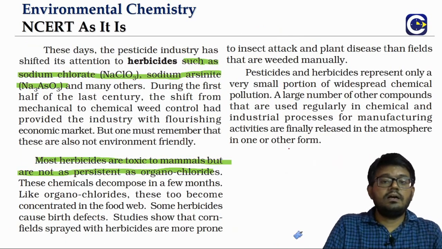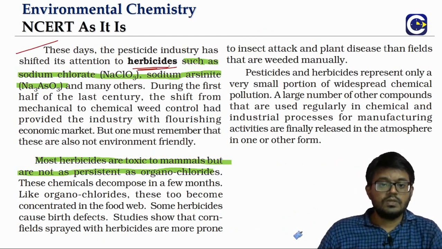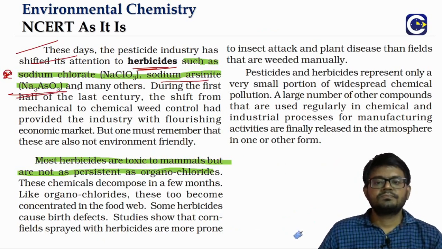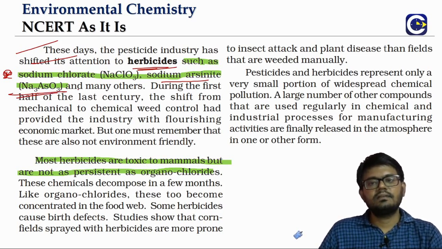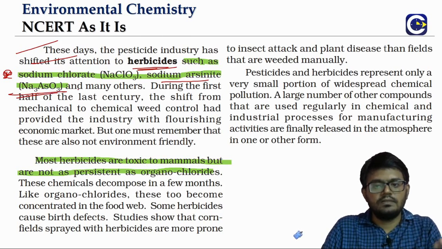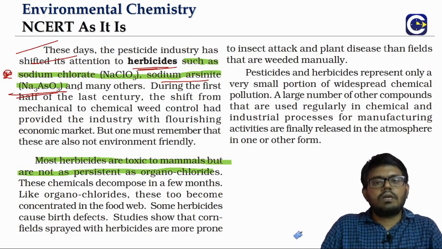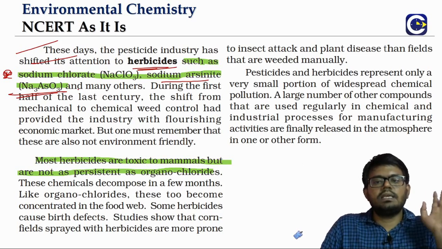Even the herbicides are what? For weed control. So we use sodium chlorate and sodium arsenite. Okay, so again here also the same thing. While the herbicides will be able to show impact in terms of controlling the unwanted weed, means unwanted plants that are growing along with whatever the agricultural produce, to avoid them we will use the herbicides.